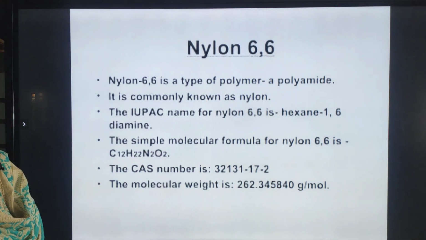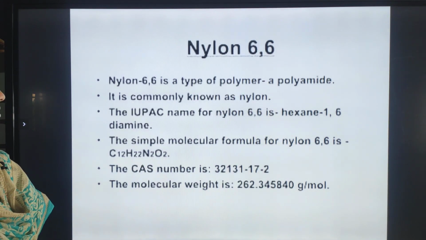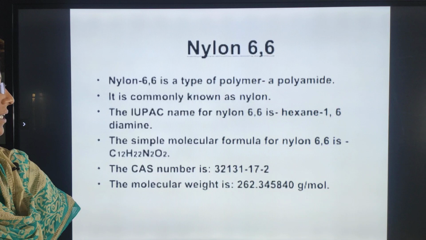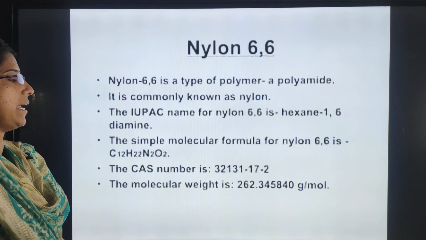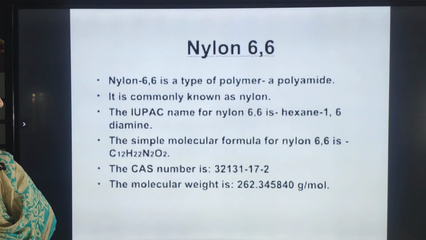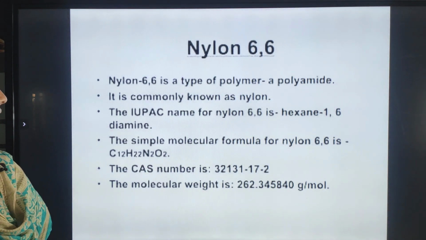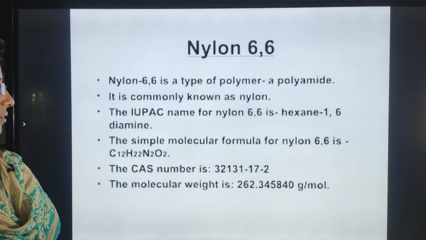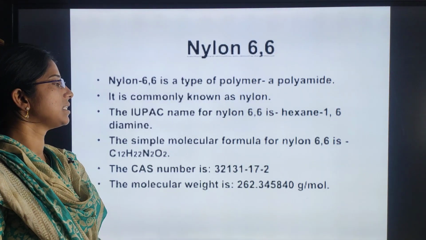The IUPAC name is hexane-1,6-diamine, and the simple molecular formula for nylon 66 is C12H22N2O2. The CAS number is 32131-17-2, and the molecular weight is 262.345840 grams per mole. Is it clear? So this is about nylon.